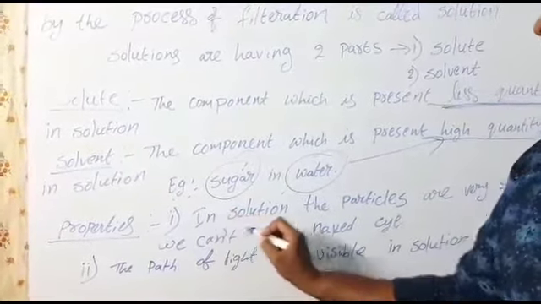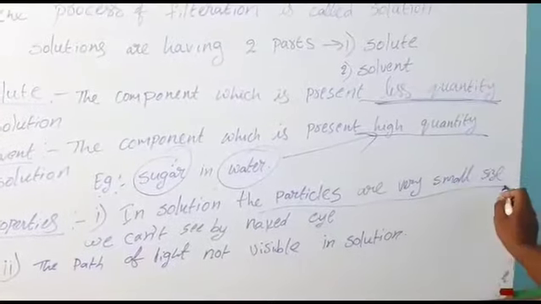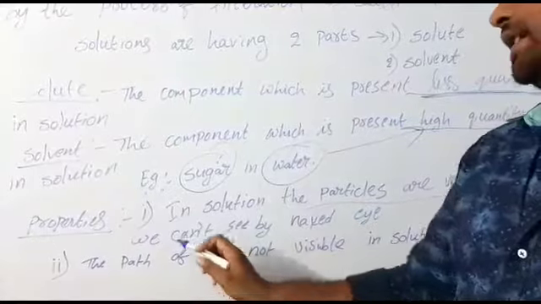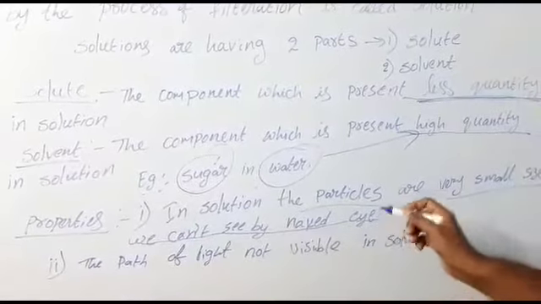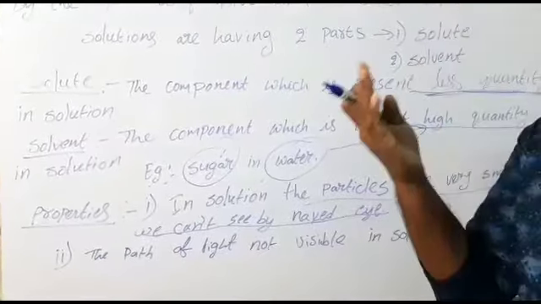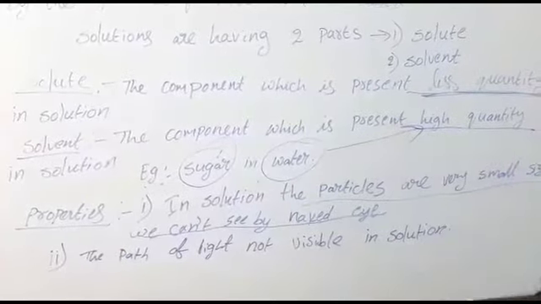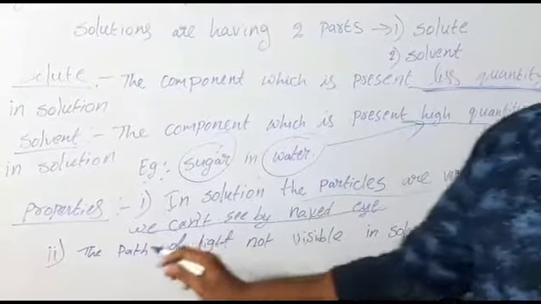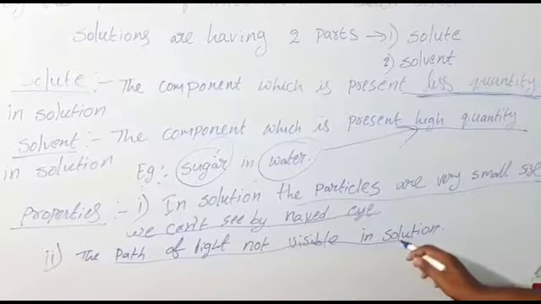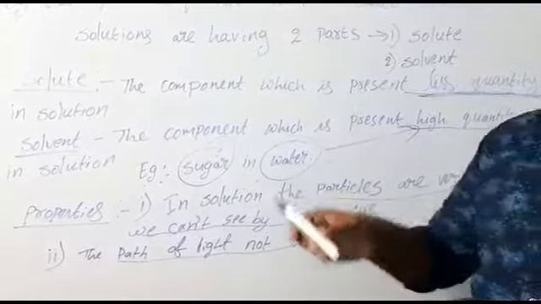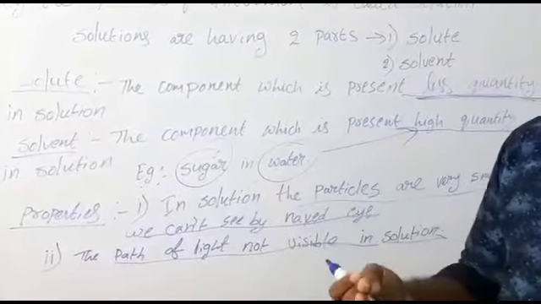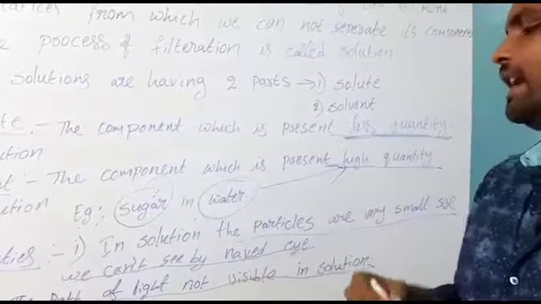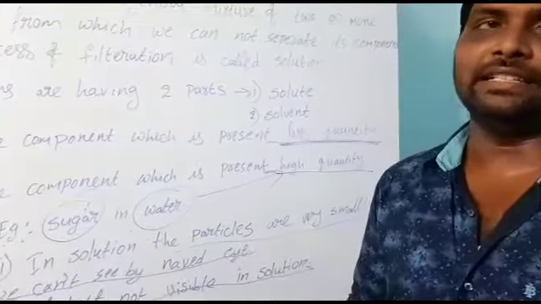One, in a solution the particles are very small in size. The particles in the solution we can't see with the naked eye. The very small particles in the solution we can't see by naked eye. And the path of the light is not visible in the solution. If you pass light into that sugar solution, not only sugar, any solution, we can't see the path of the light.